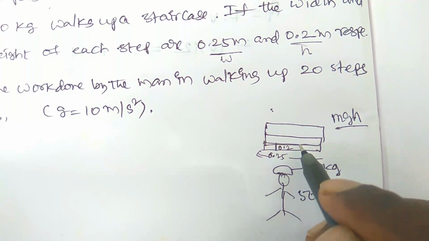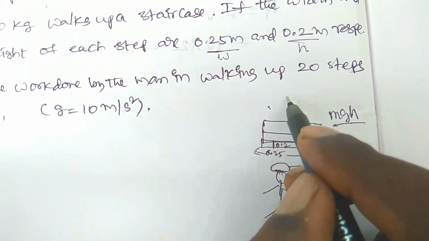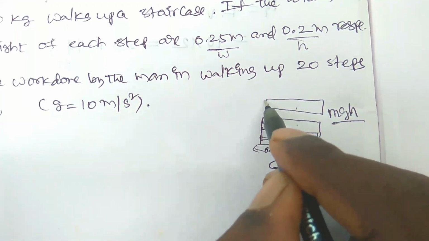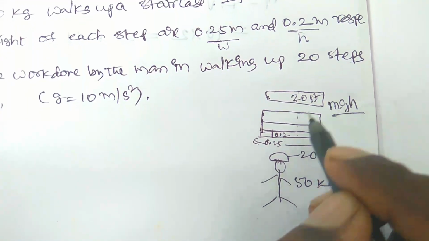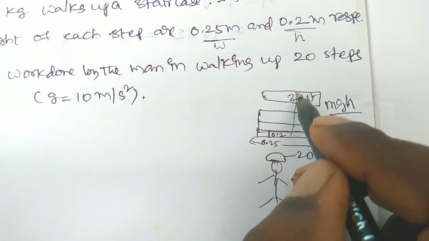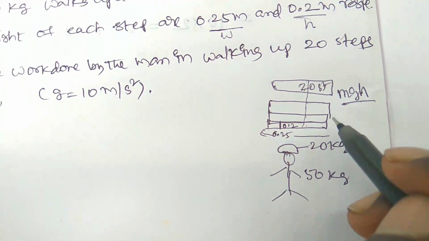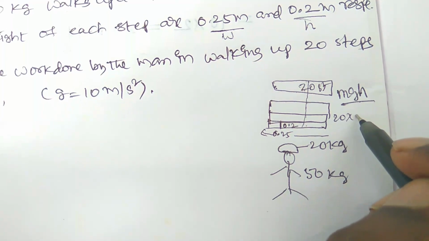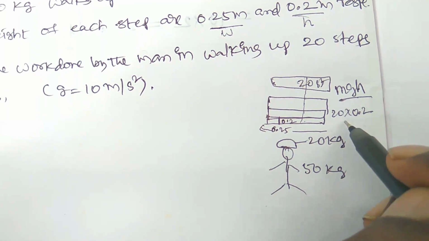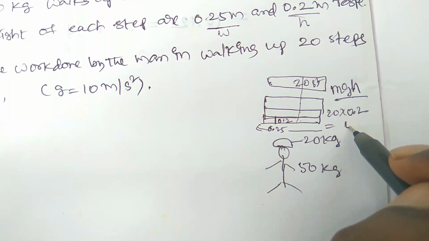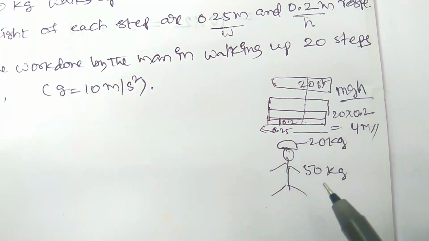So how many steps are there? 1, 2, 3, 4, up to 20 steps are there. So the total height of the steps is equal to 20 into how much? The height is 0.2. Okay, so 2 2s are 4, so 4 meters of height here.